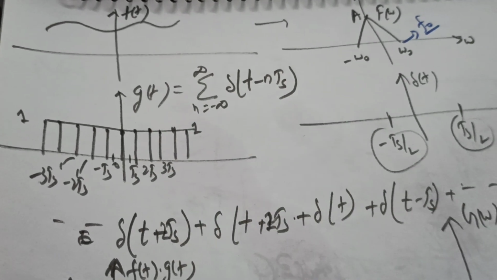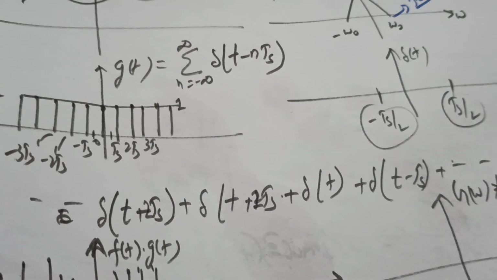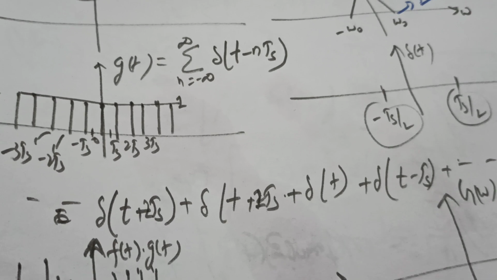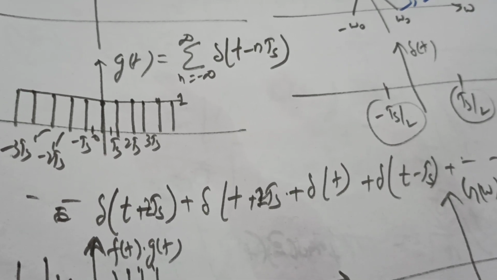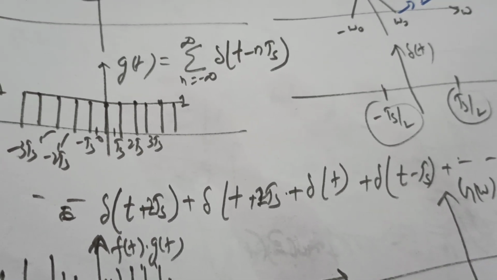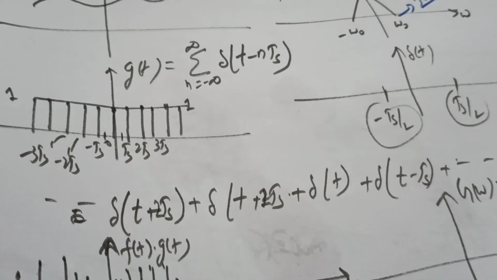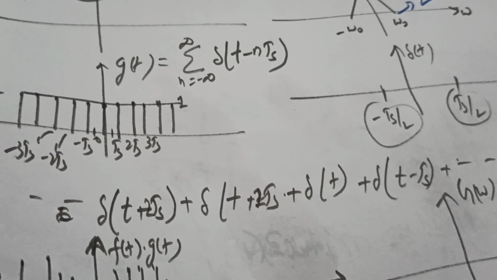Now have a look at g of t. g of t is the summation from n equals minus infinity to infinity of delta of t minus nTs. That is the impulse train.